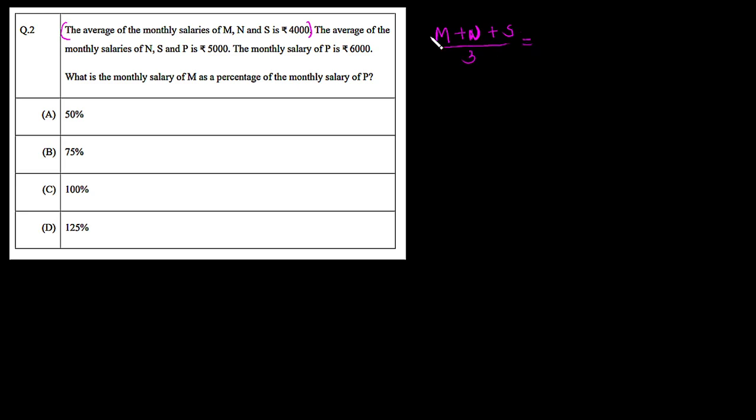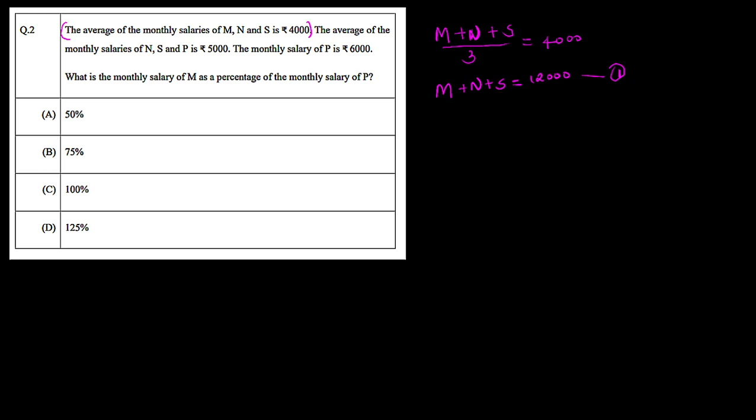The average given in the question is 4,000 rupees. So I can put 4,000 here. Now I can say the sum of salaries of these three persons, M plus N plus S, is simply 12,000 rupees. This is our first equation.